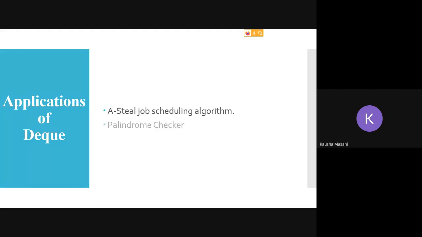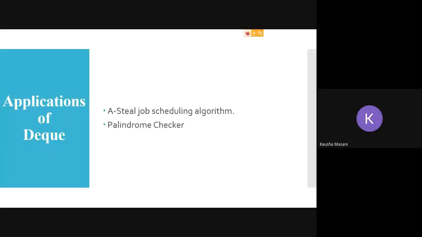Another one is your palindrome checker. Do you know what a palindrome is? What is a palindrome, students? The one which can be read forward also and backward also.